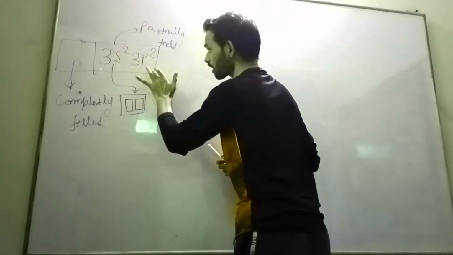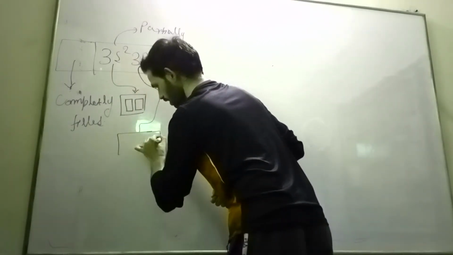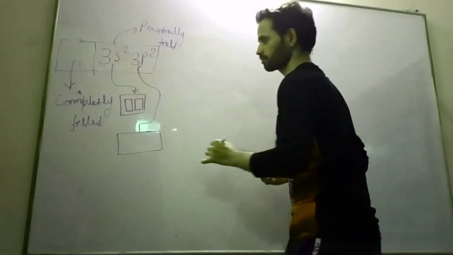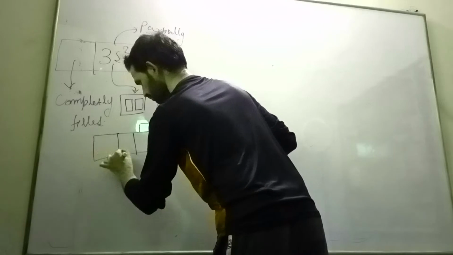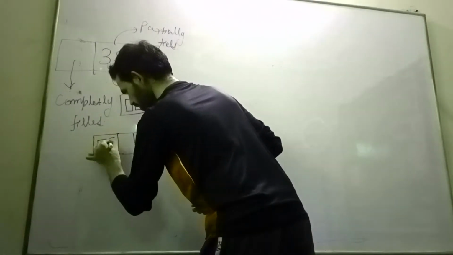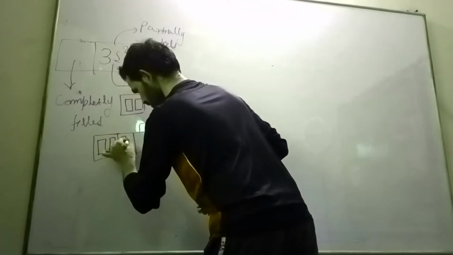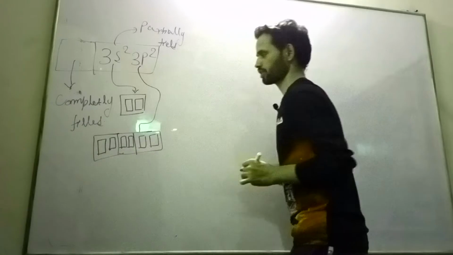The p subshell, third energy level: how many orbitals in the p subshell? 3 orbitals are possible. Each orbital has 2 quantum states. So these are quantum states.